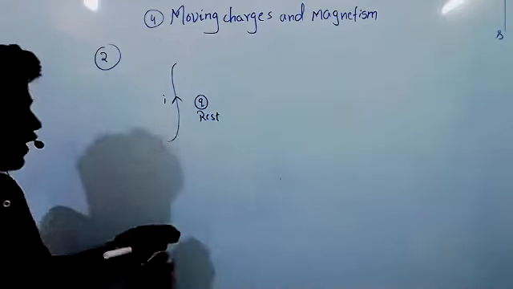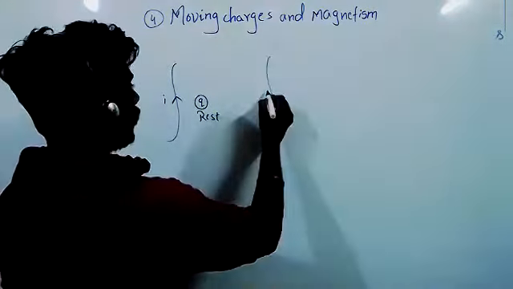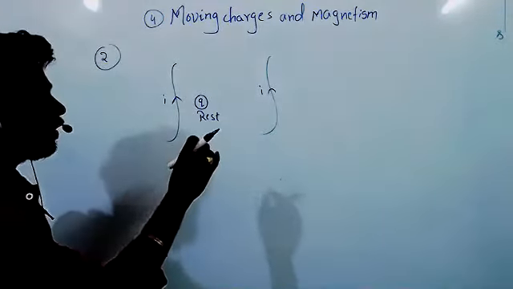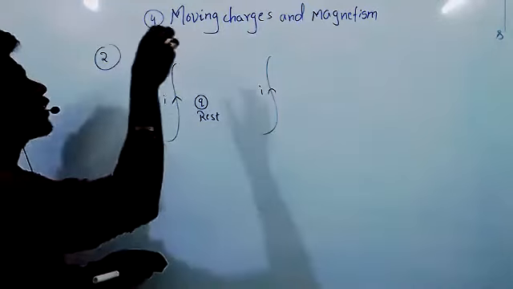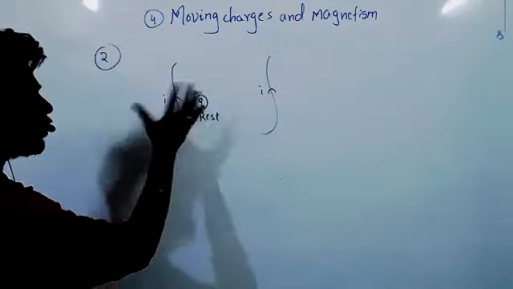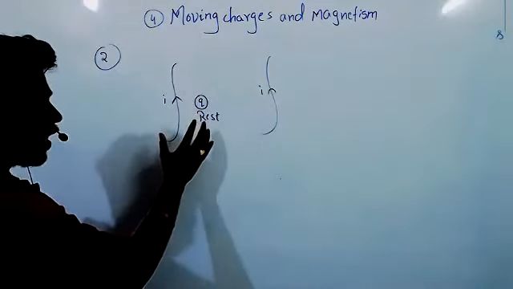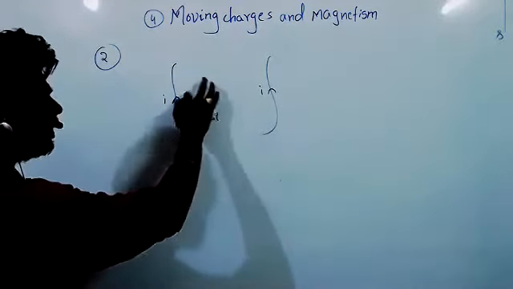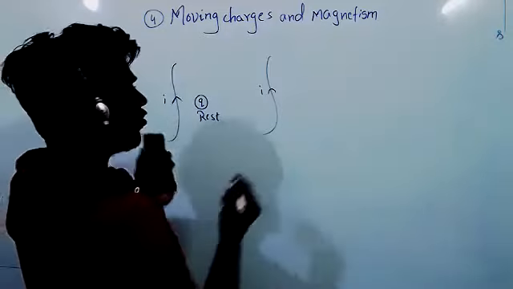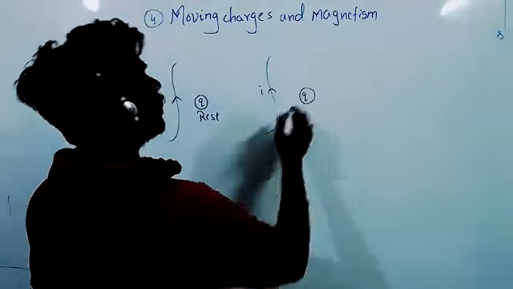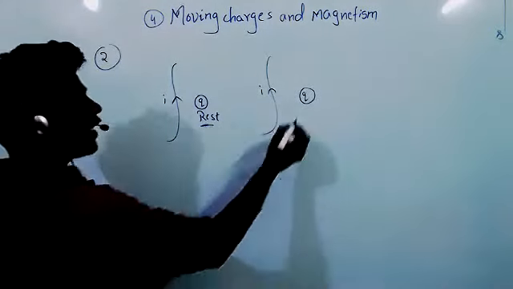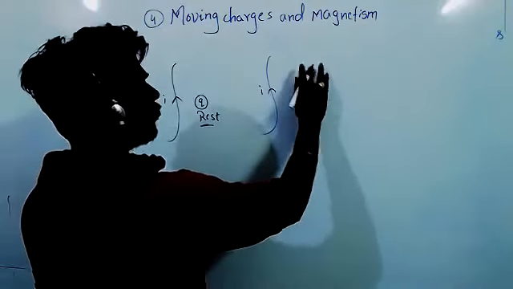Yes, sir. Now see, what will I do? Basically, when the charge is at rest, there won't be any magnetism. There is no effect of the magnetic field on this charge. That you should remember. A current carrying wire produces a magnetic field, right? And now the magnetic field is there. I place a charge, but there is no effect. So no effect of magnetism will take place on the charge at rest. Now one more charge, it is moving with velocity v.